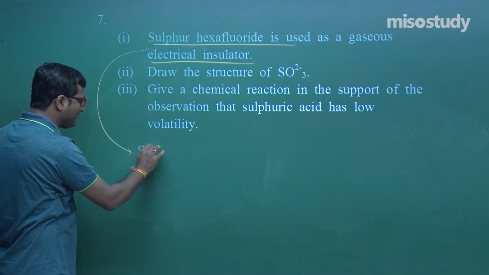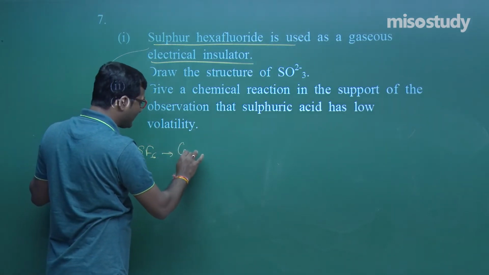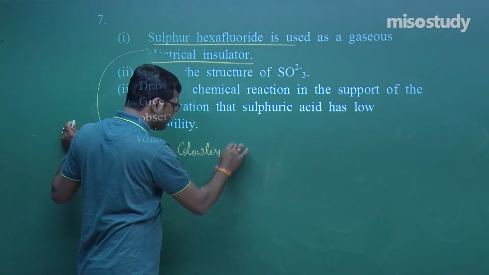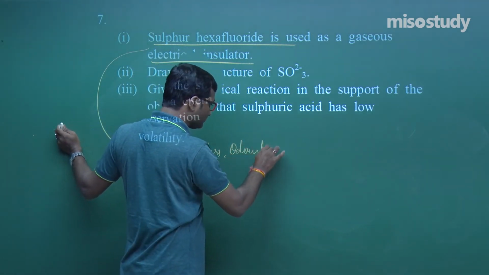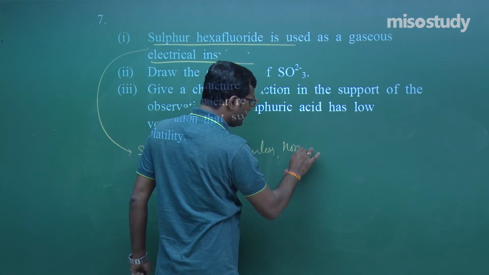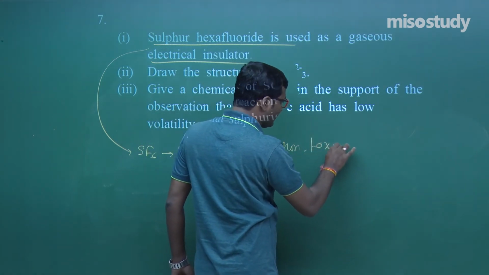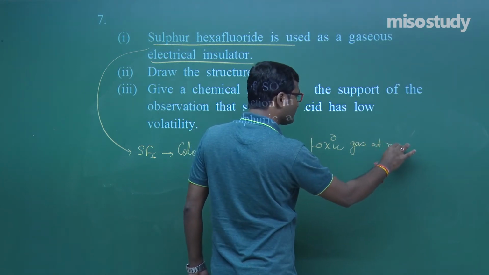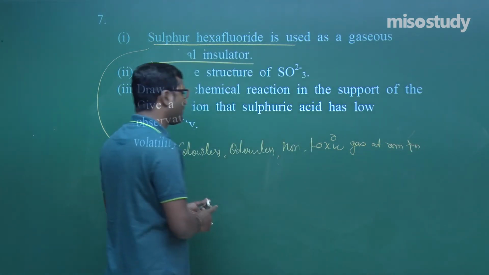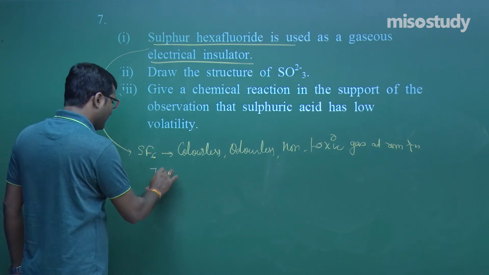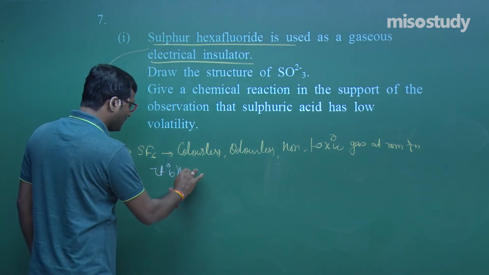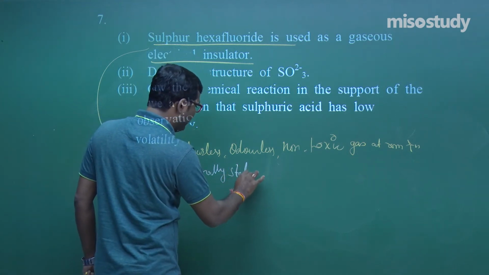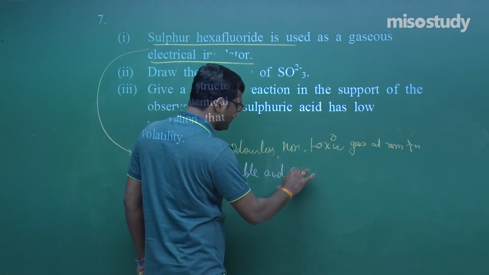Yes, SF6 is, my friend, a colorless, odorless and non-toxic gas at room temperature, in the general case. It is thermally stable and chemically inert.